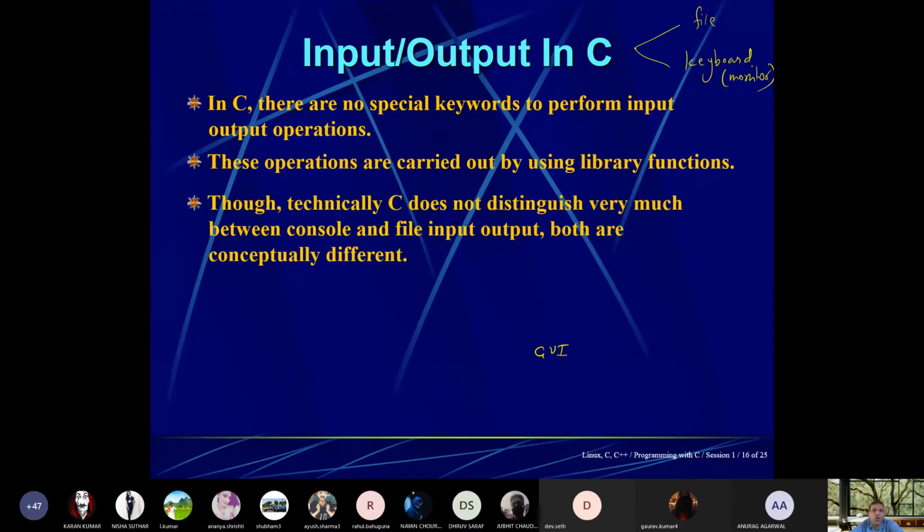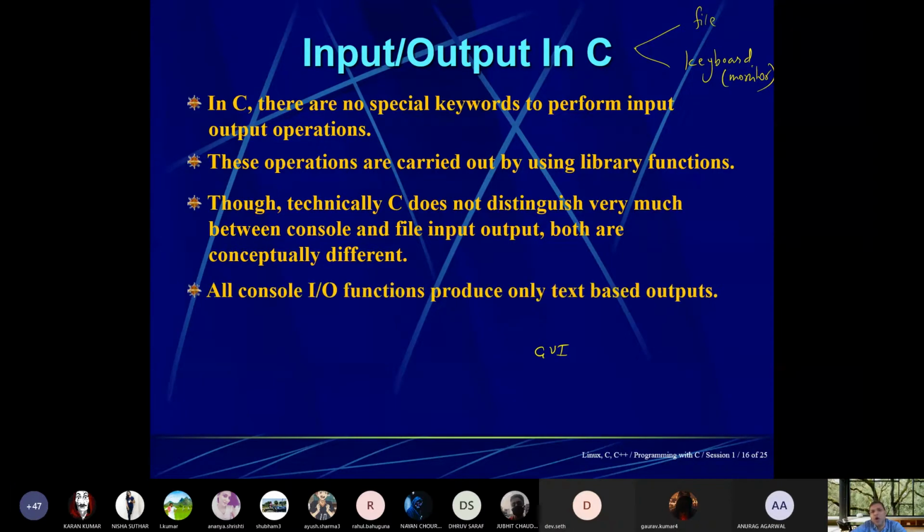Though technically C does not distinguish very much between console, meaning keyboard input output, and file input output, both are conceptually different. A file is a stored concept and the keyboard is not.